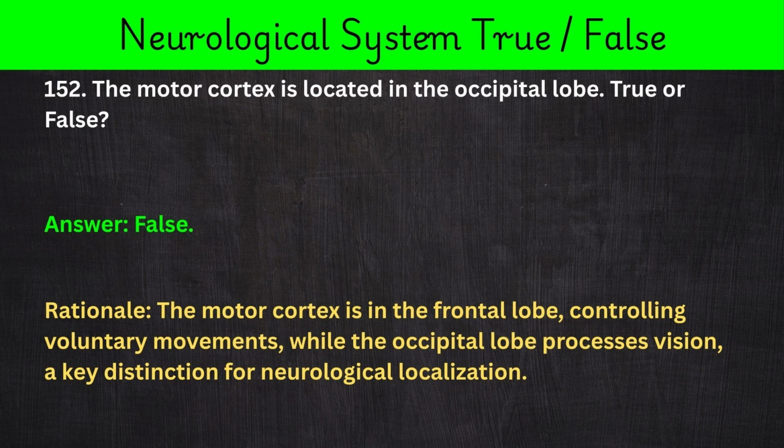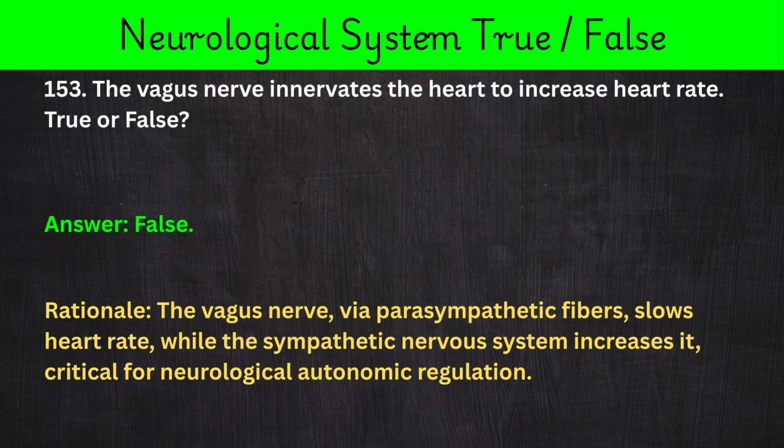152. The motor cortex is located in the occipital lobe. True or false? Answer: false. Rationale: the motor cortex is in the frontal lobe, controlling voluntary movements, while the occipital lobe processes vision, a key distinction for neurological localization.